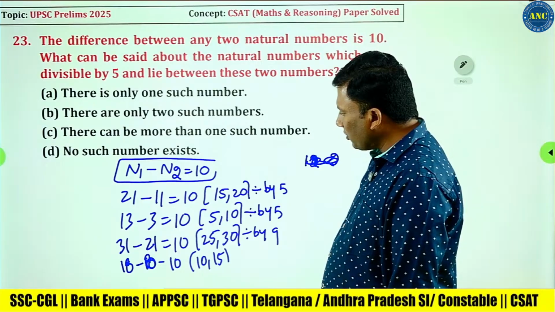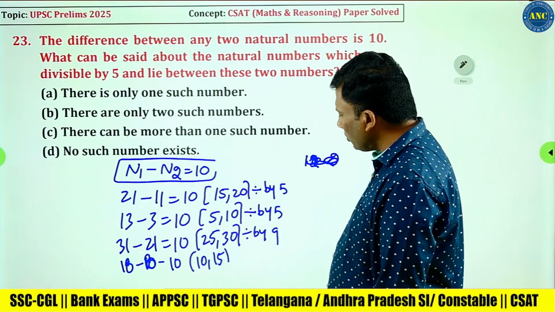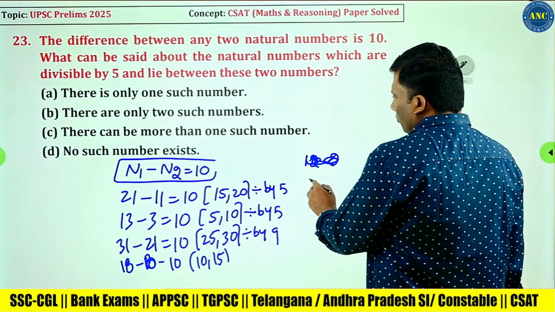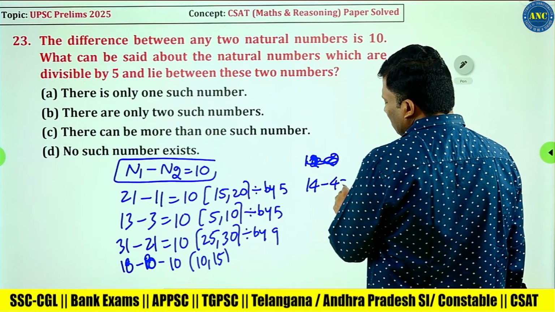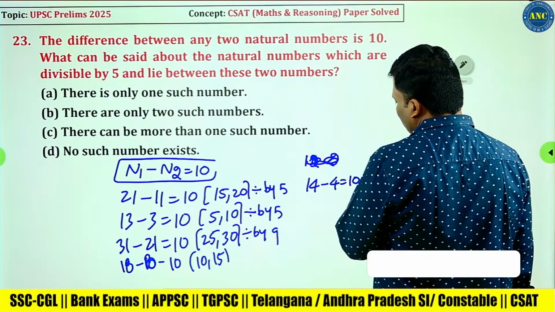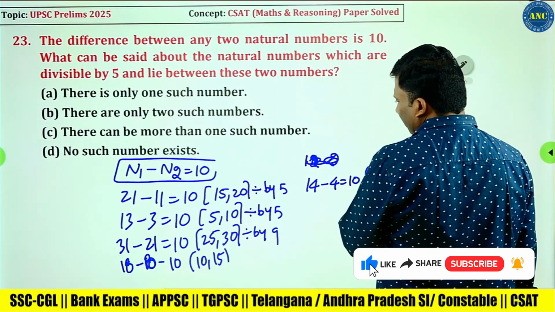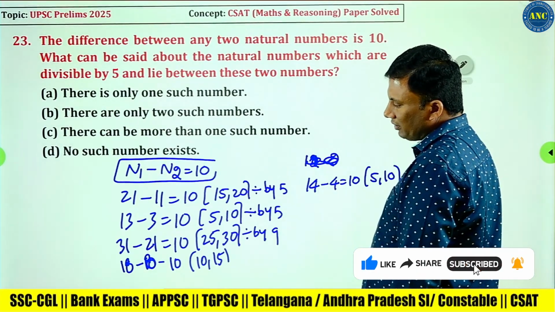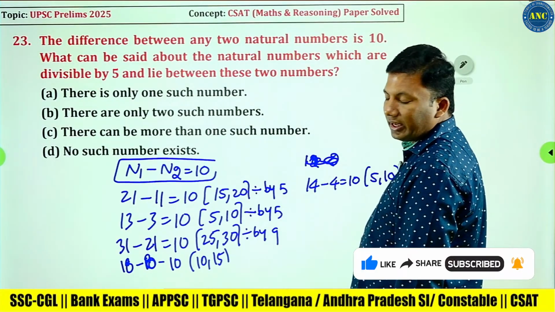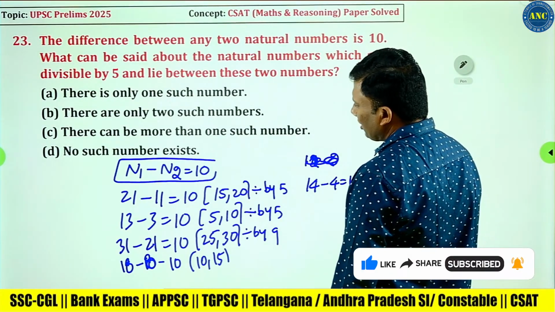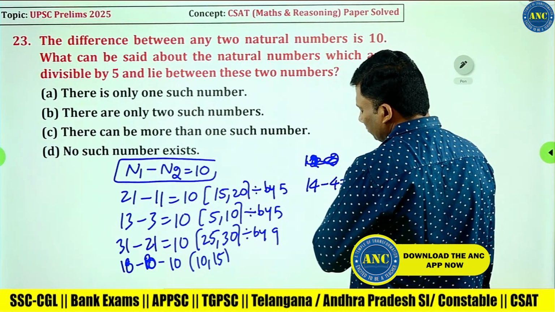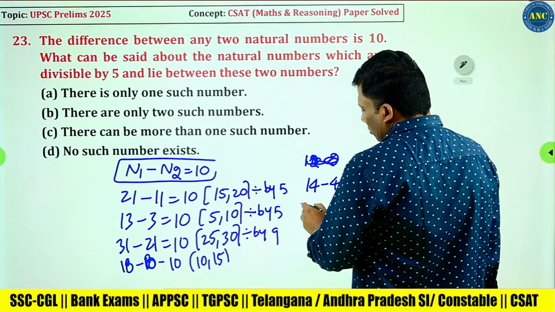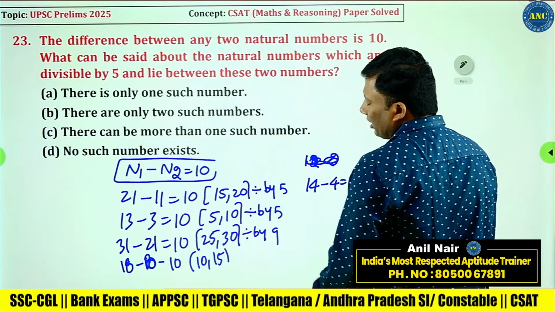Let me take, for example, 14 minus 4. 14 minus 4 is 10. Again we got two numbers, 5 comma 10. Suppose I take two natural numbers, 12 minus 2.